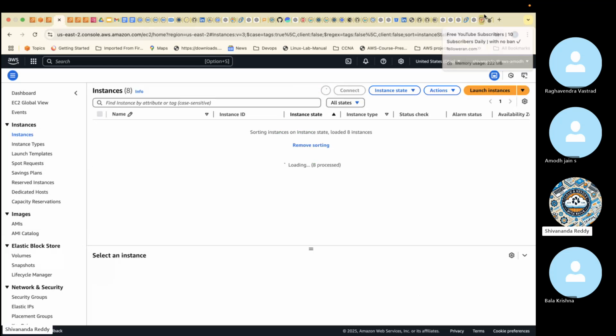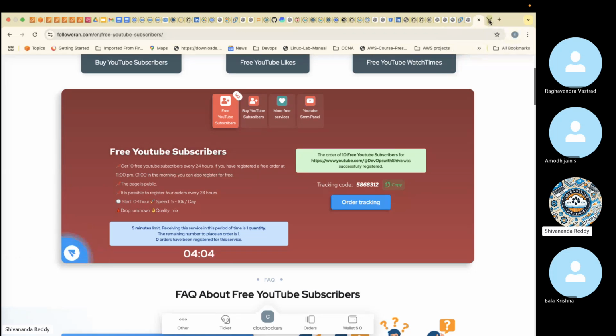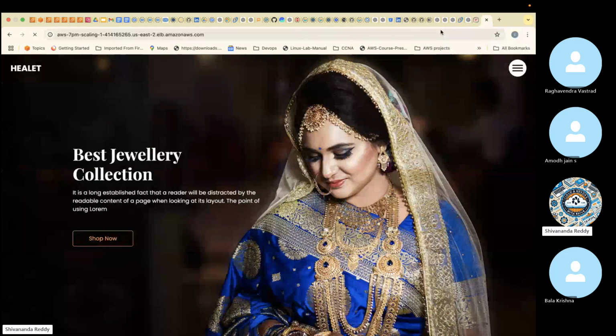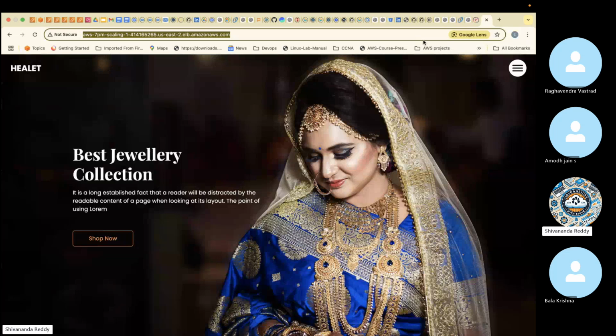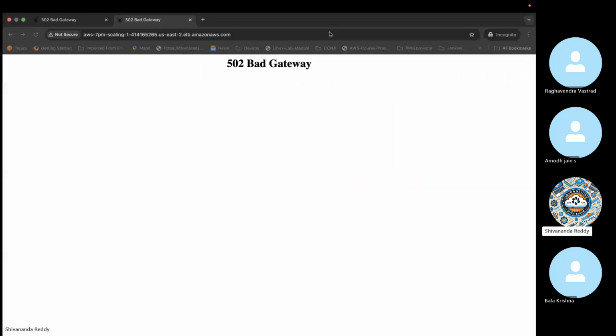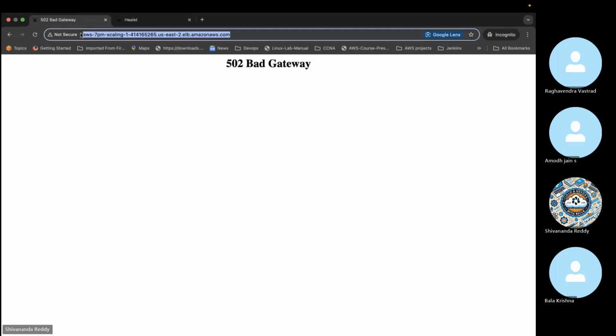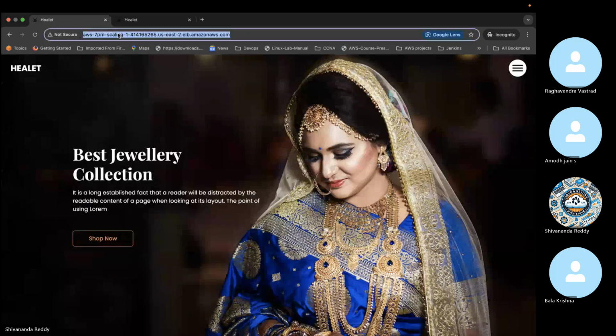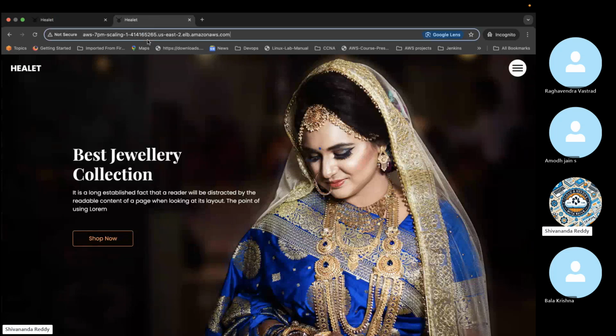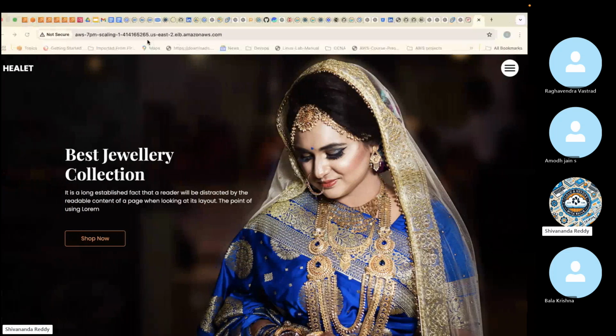Okay, so now the traffic is high, and you can see here this website is loading perfectly without any issues. The website is loading. See, how many times I refresh it will take as one hit. One person is accessing your website, it will treat it like that.